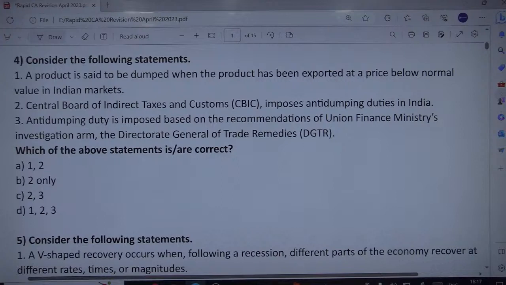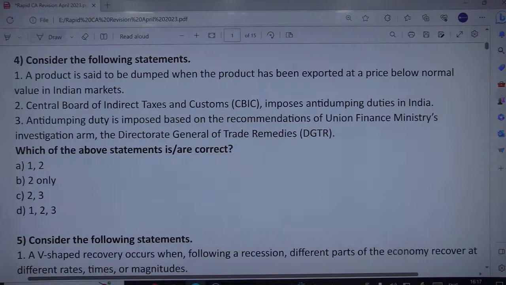So this statement is saying that anti-dumping duty in India is imposed. Dumping is basically when, let us say, China is selling some product in India below the rate at which it is selling it in its own domestic nation. So selling some product at a price below normal value in another market is called dumping. You are dumping the product at a cheaper sell price in comparison to your own domestic prices. And for countering this dumping, countries impose anti-dumping duties.